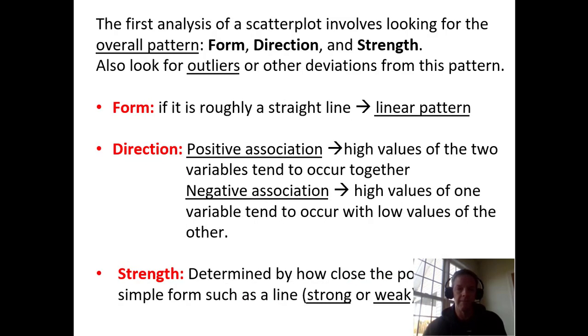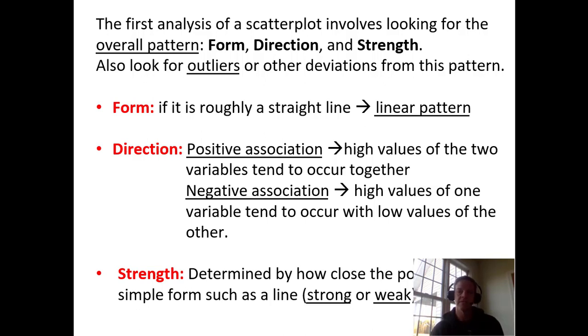It's similar to that. So when we look at a scatter plot, form, direction, and strength are the things we're looking for. So form, is it roughly a straight line? Does it follow a linear pattern? Now, it doesn't have to follow a linear pattern. There are things that have, say, a quadratic relationship. You can study the velocity of a parachute falling, and that's not a linear pattern. That's going to be a quadratic pattern, for example. But for the sake of this lecture and what we're going to do in this class, we're going to just work with linear patterns.